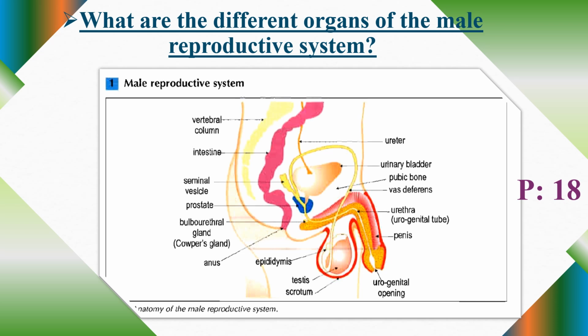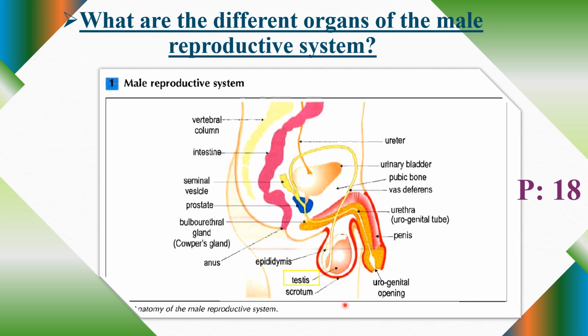The reproductive organs of the male are called the testes. Testes or testicles. The male has 2 testicles. They are located outside the abdominal cavity and they are covered by a skin. This skin is called a scrotum.